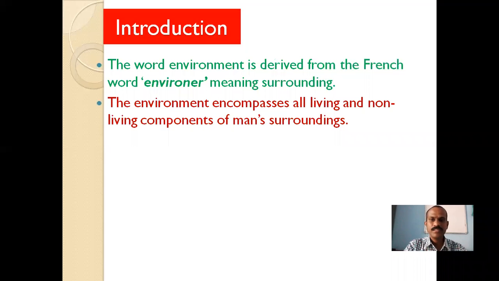The environment encompasses all living and non-living components of man's surrounding. Okay, it means everything, whatever is there, living or non-living, all things are included in the environment. So environment is a very big concept. Everything found on the earth surrounding us is considered a part of an environment. So combiningly, all the things surrounding human beings are called the environment.